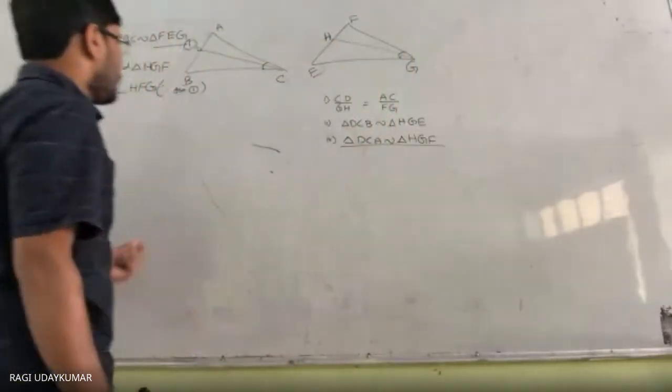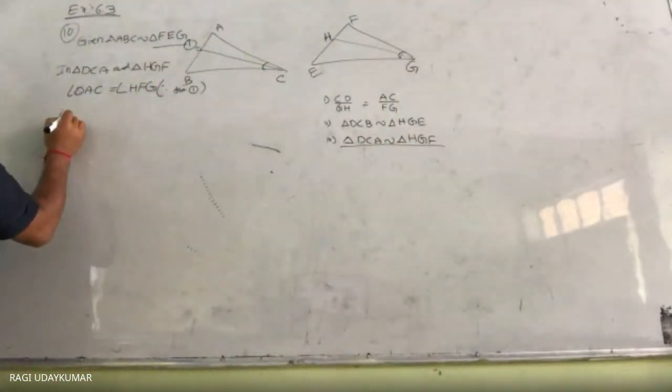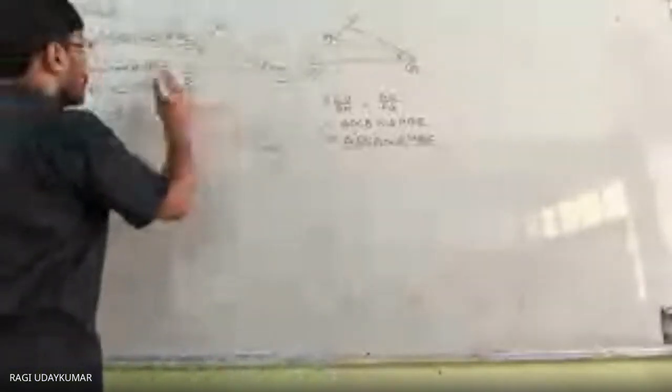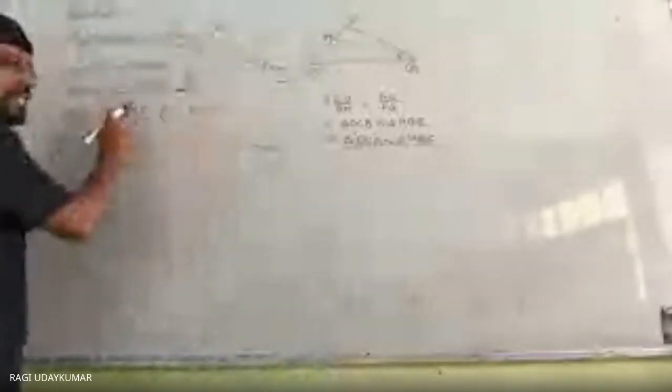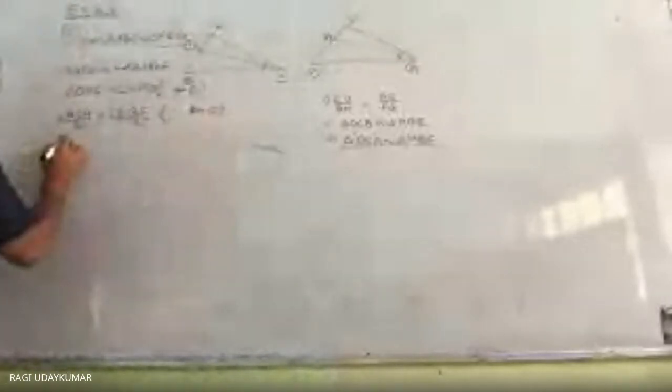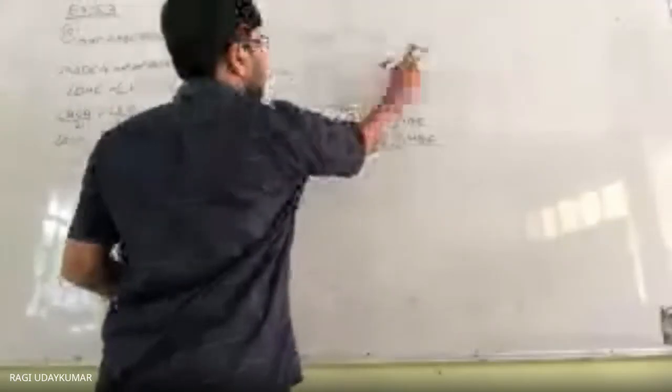So you can write here angle BCA is equal to angle EGF. These two are equal, so their halves are also equal, because from one only, this is also. What is half in BCA? Angle DCA. What is half in EGF? Angle HGF.